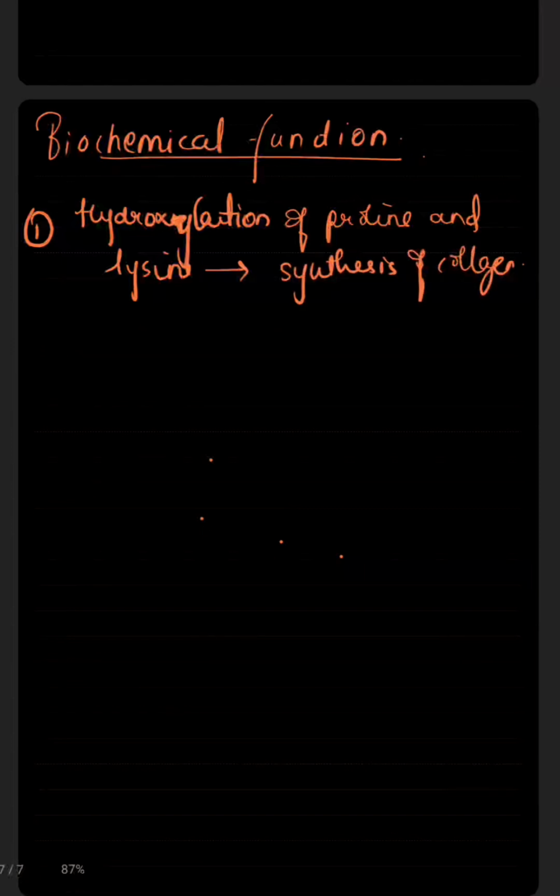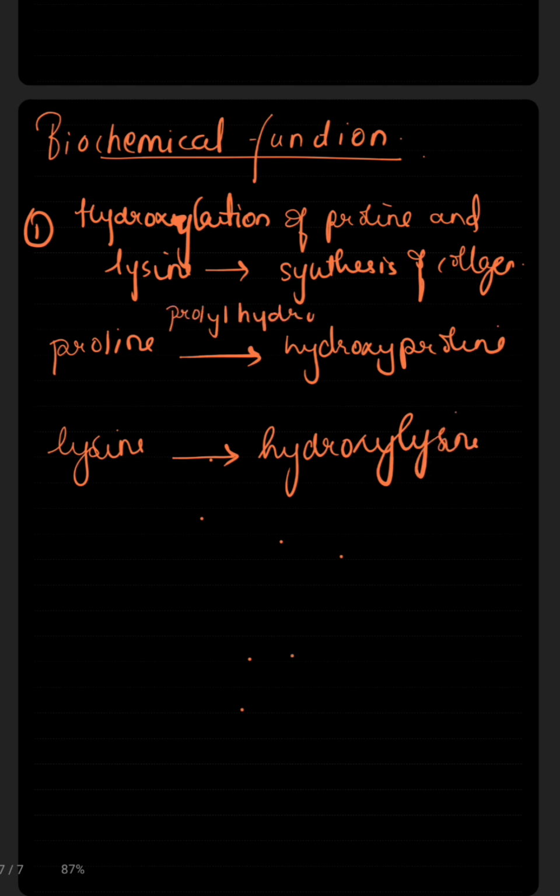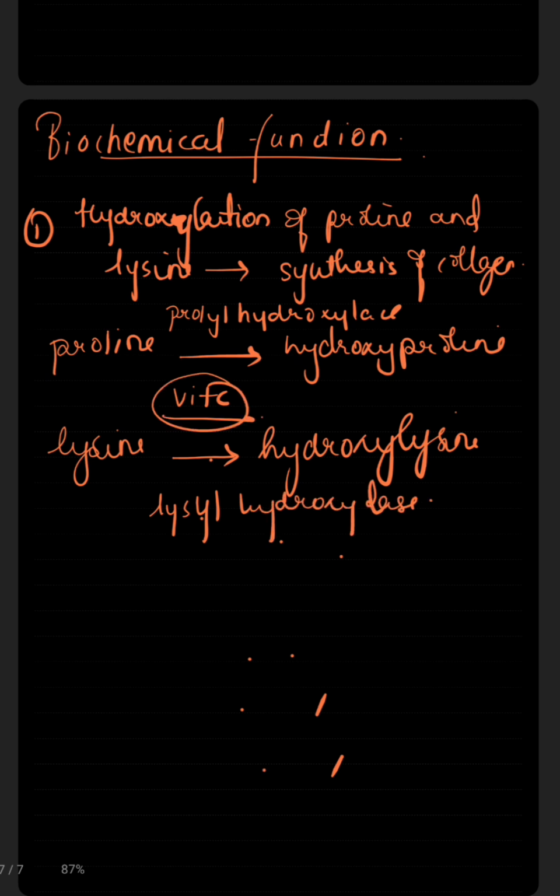So proline is converted to hydroxyproline, and lysine is converted to hydroxylysine with the help of prolyl hydroxylase and vitamin C, and lysyl hydroxylase and vitamin C.